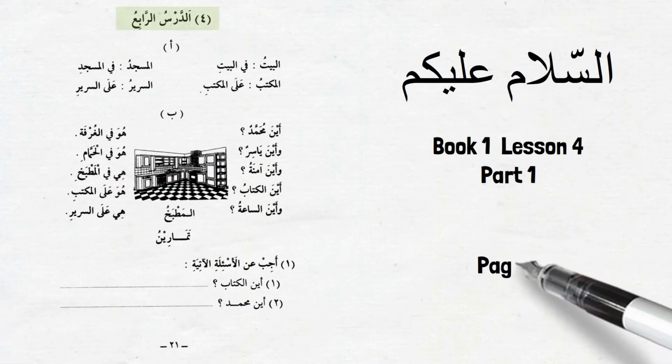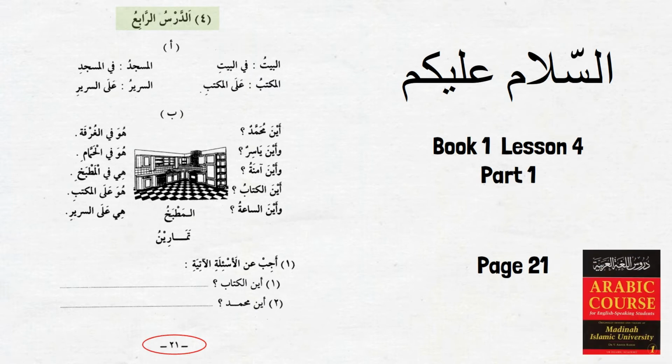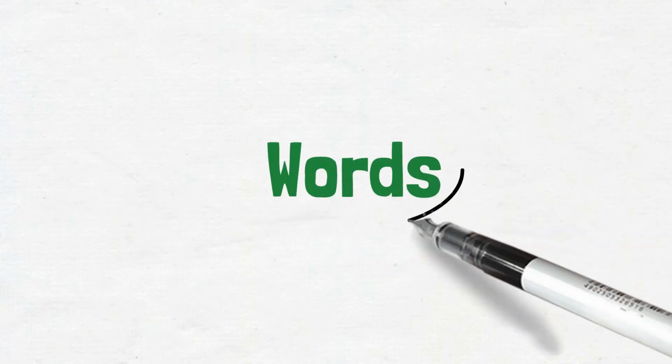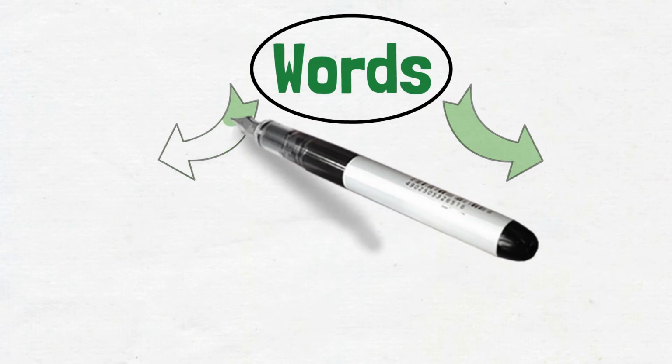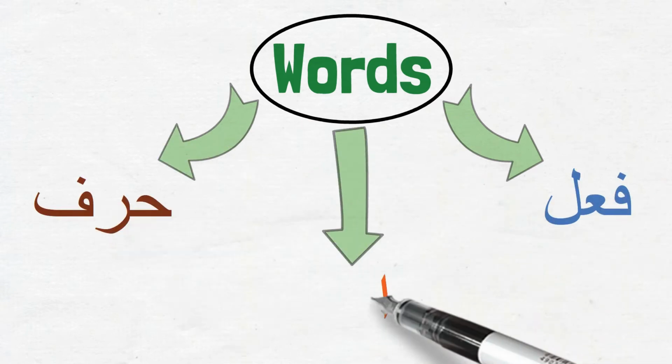This lesson covers a lot of new and important concepts, and we will take our time and go slow to make sure that we feel comfortable with each concept that we learn. Let's start. Bismillah. By now we should know that the words in Arabic can be fi'l, harf, or ism.